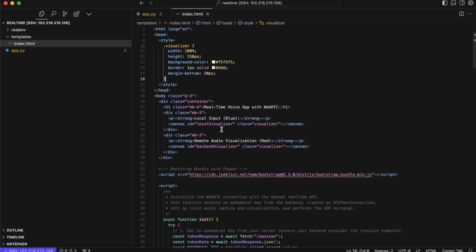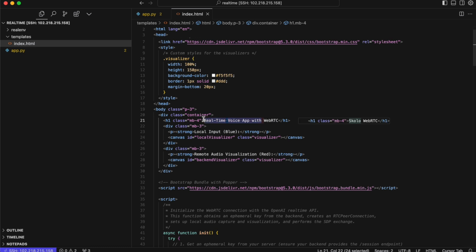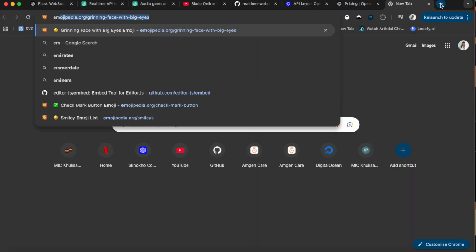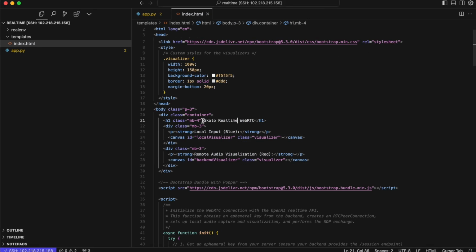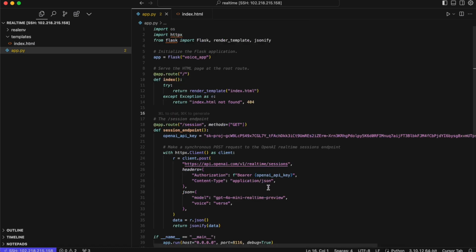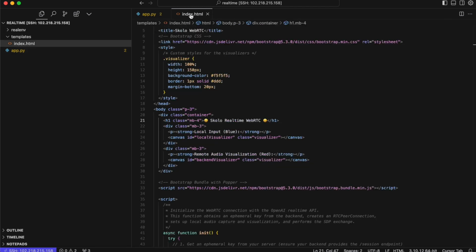You can style it any way you like, and we're just going to call this again Scolo voice real-time. I'm gonna maybe try and find some emojis over here. Emoji with big eyes. Let's copy that one there and put a delicious emoji at the beginning there, and another one there. And local input blue. Local input is going to be my voice, and then the remote audio is a visualization. So let's give our agent a name. What are they called here? Let's call this agent Verse.